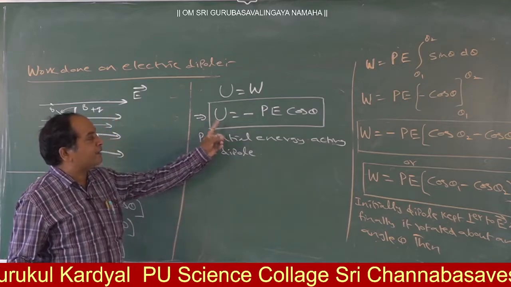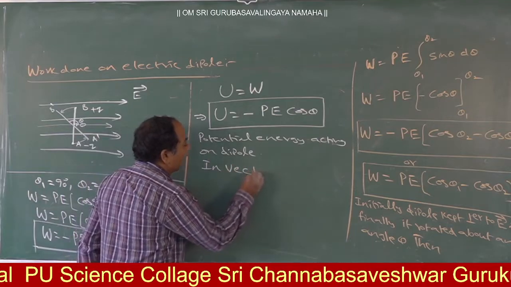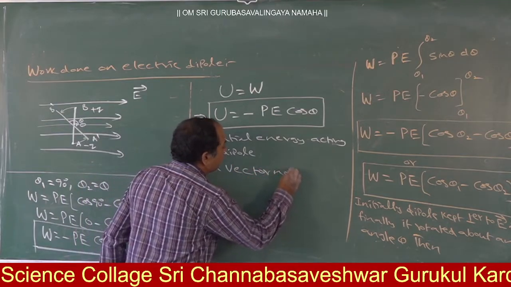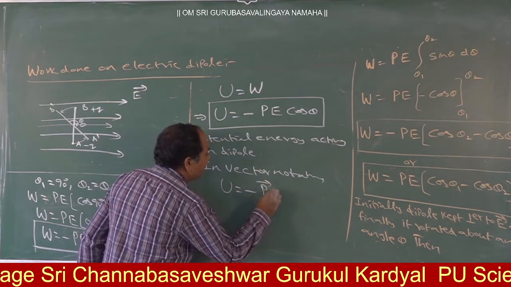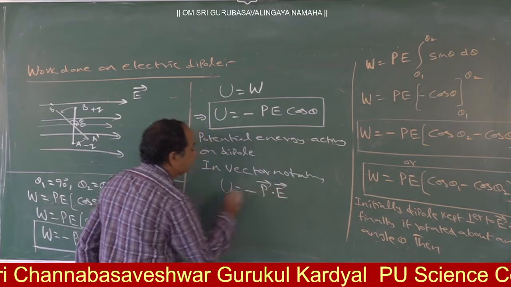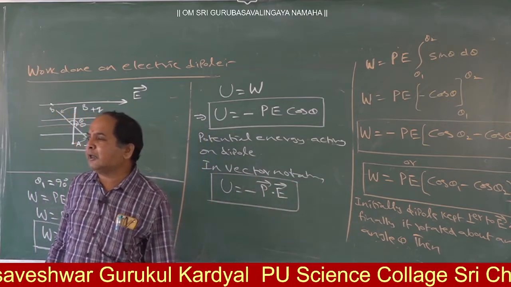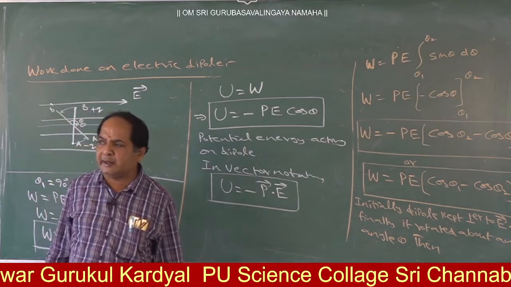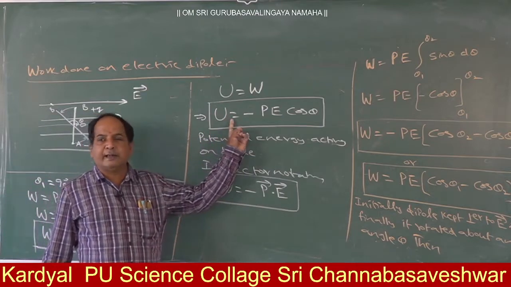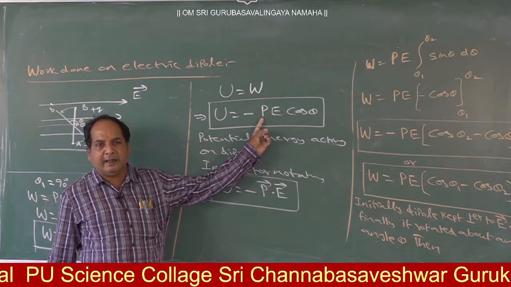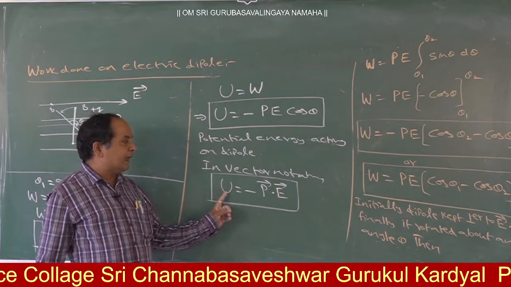How do you write this in vector notation? U is equal to minus P bar dot E bar. Here, AB cos theta means A bar dot B bar. So U is equal to minus PE cos theta, that is, minus P bar dot E bar. So this is it.